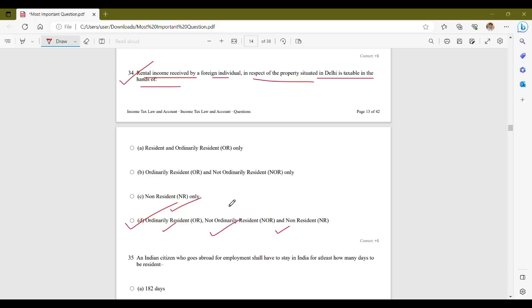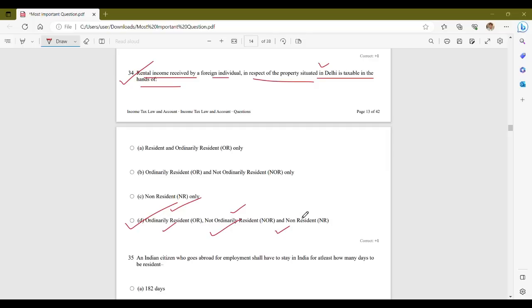Not ordinarily residents are those individuals who do not meet the criteria of being resident and ordinarily resident in India. They are taxable in India on their income that is received or accrued in India, or income that is deemed to be received or accrued in India. Therefore, the rental income received by a not ordinarily resident foreign individual from a property in Delhi is taxable in their hands.